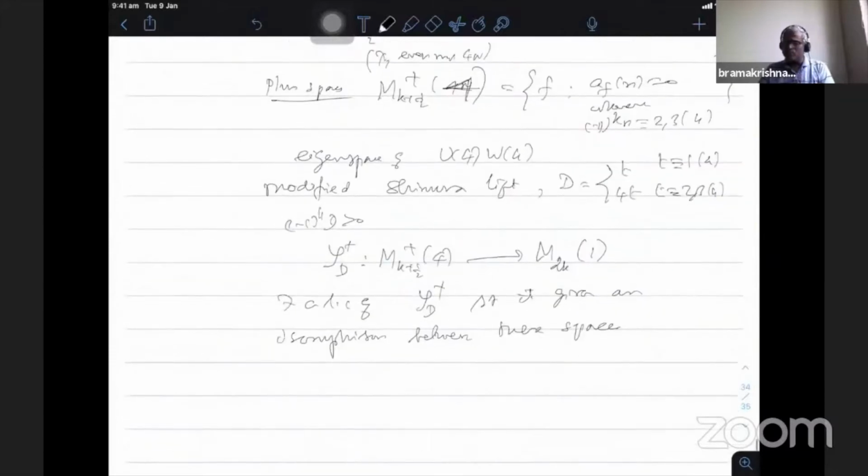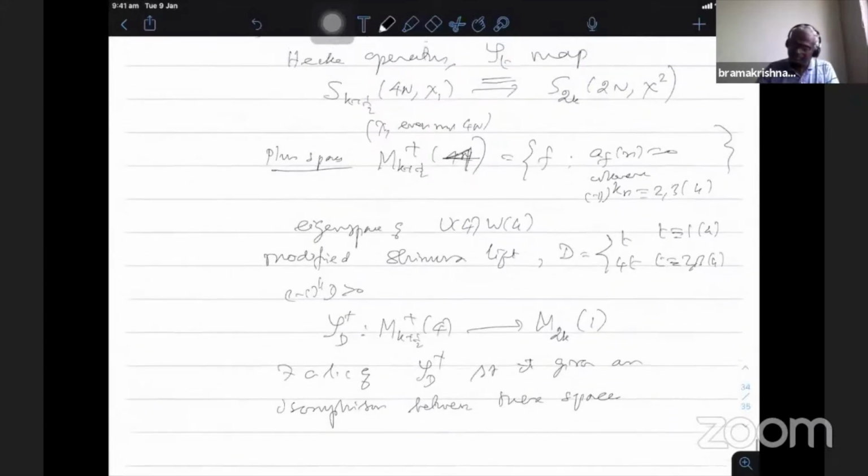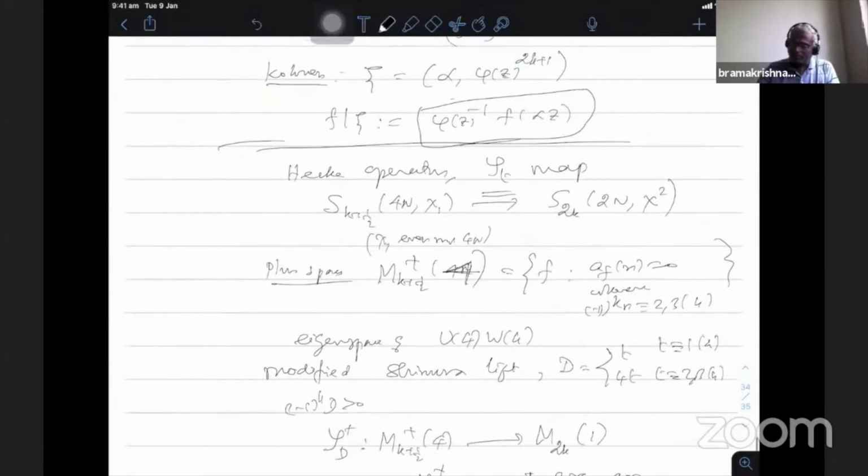That's what we showed, that these two spaces are isomorphic, which means the dimensions are equal. This is briefly what we have seen so far.